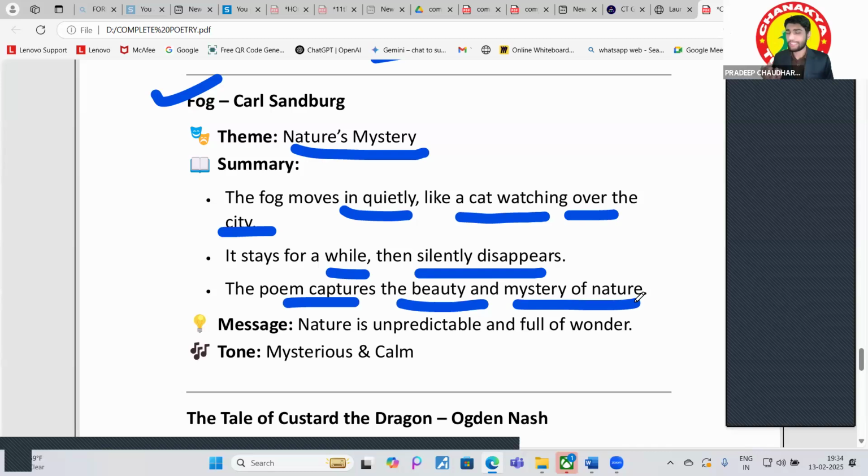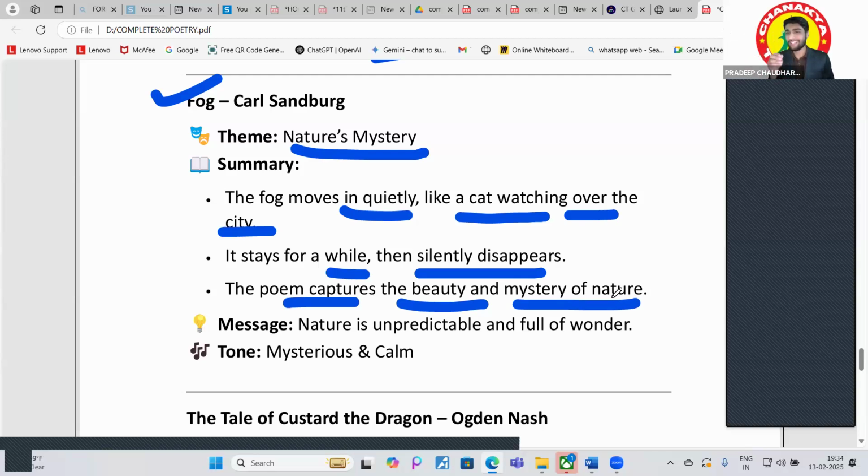Okay, so in this, what has happened? The fog moves in quietly, right? Whenever it is the winter season, you have seen the fog come, right? And the fog has been personified in it. So the fog moves in quietly, like a cat watching over the city. Just like there is a cat who is watching the city completely. After that, it stays for a while.